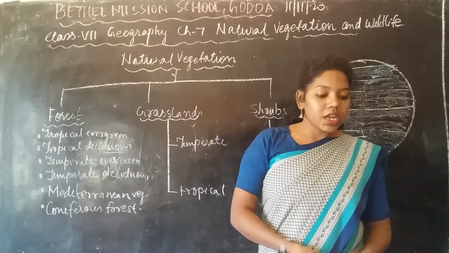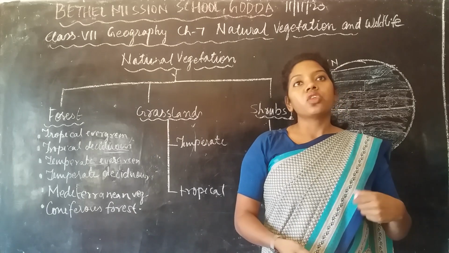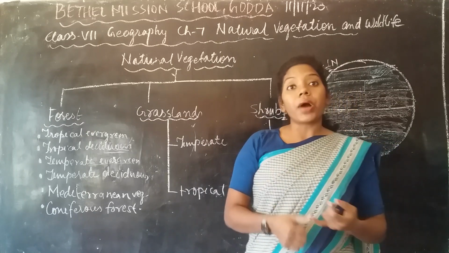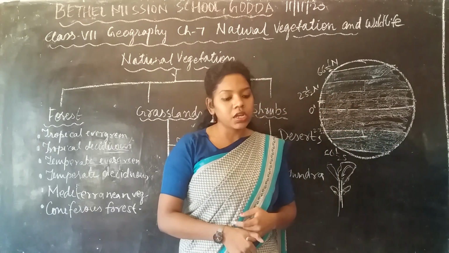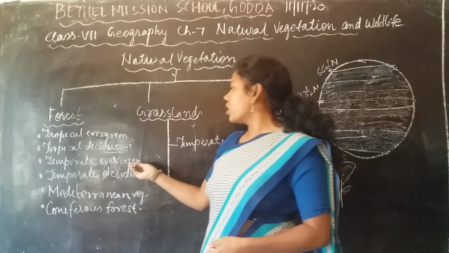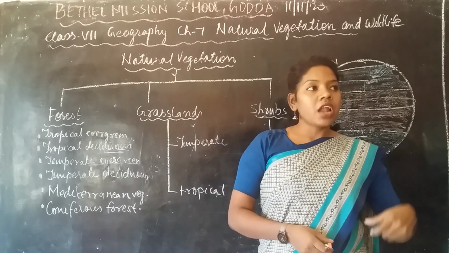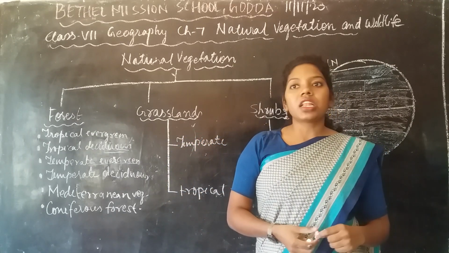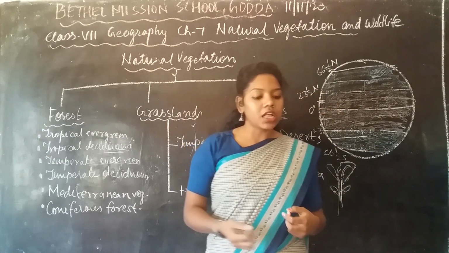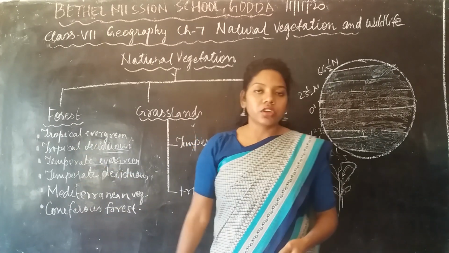It has so much hardwood and softwood which is useful for furniture, like pine, oak, then wattle, eucalyptus. These are the important trees which grow in the temperate evergreen forest. And mainly the animals which are adapted here are sheep, cattle, pig. These are the important animals adapted to the temperate evergreen forest.